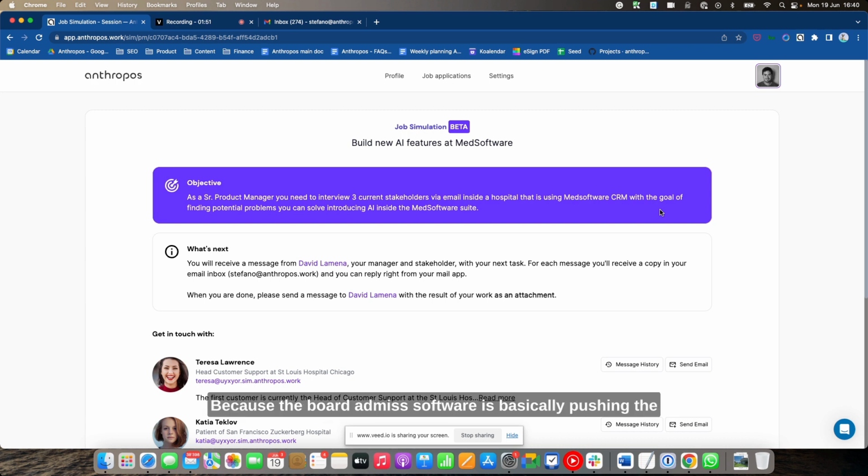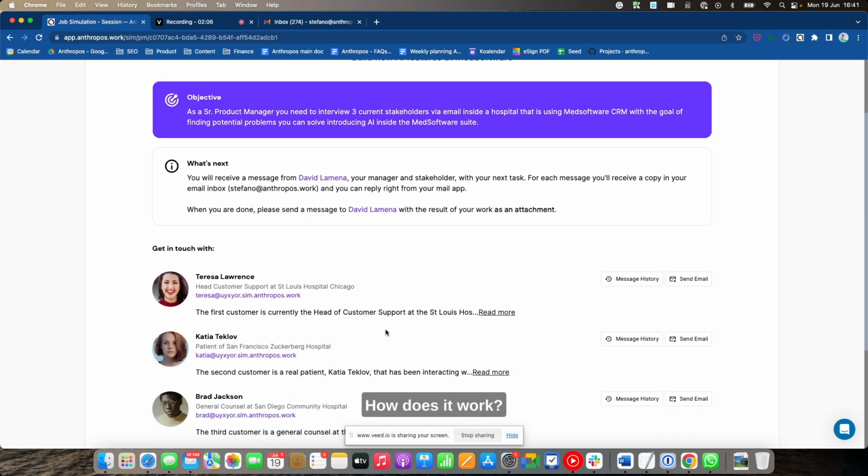Why AI? Because the board at MedSoftware is basically pushing the management team to come up with more innovation. And one of the things that they think the company should do is actually implementing AI inside their software solution. How does it work?